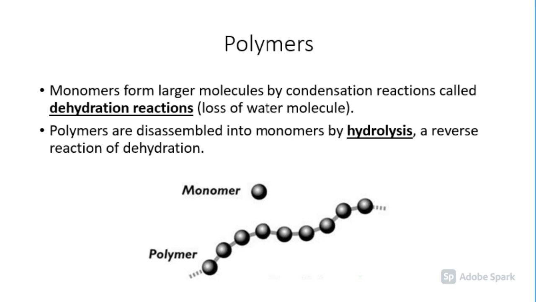Macromolecules are made by a dehydration reaction. This is where monomers are joined by losing a water molecule. Polymers are broken down into monomers by hydrolysis. This is the reversal of a dehydration reaction.